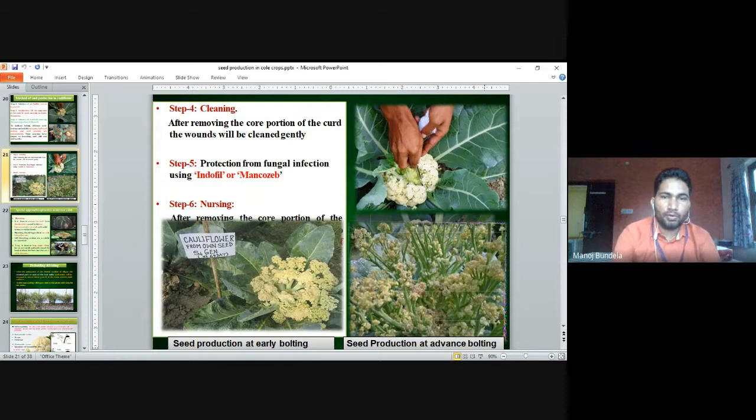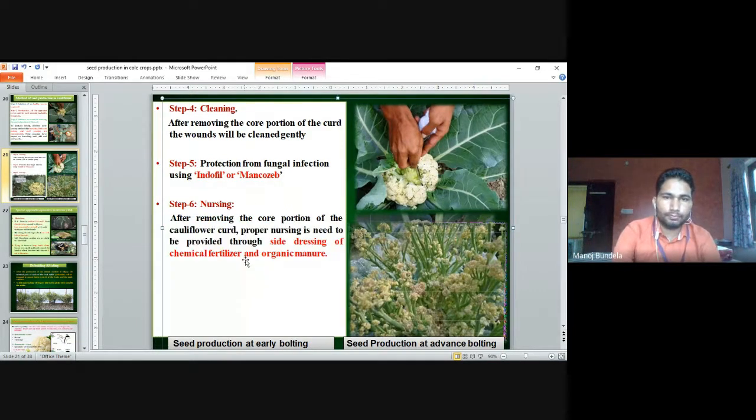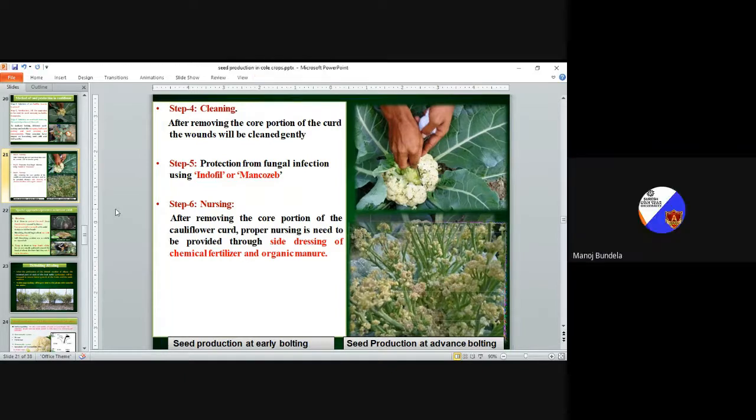After removing the core portion of the cauliflower curd, proper nutrition is needed, provided through side dressing of chemical fertilizer and organic manure. So after removing the core portion, we have to use chemical fertilizer and organic manure. So these are the methods we use.